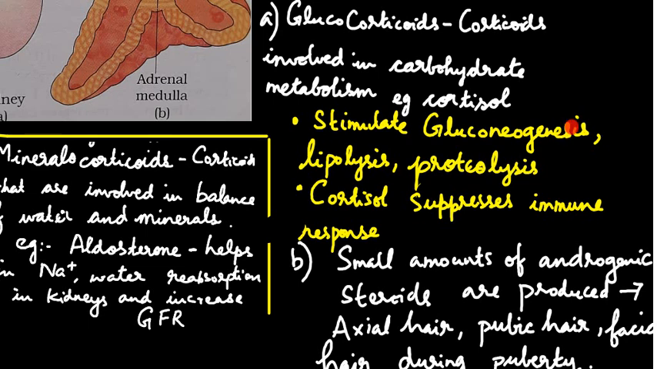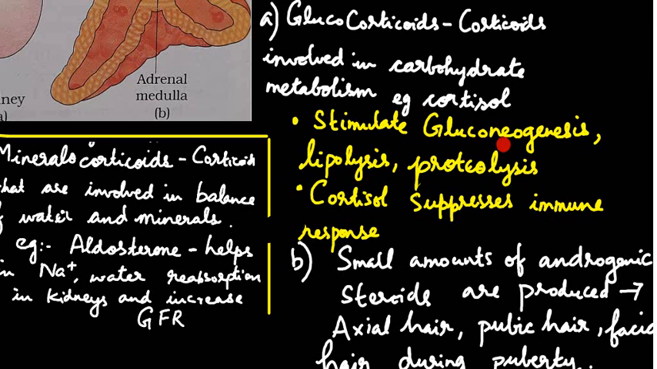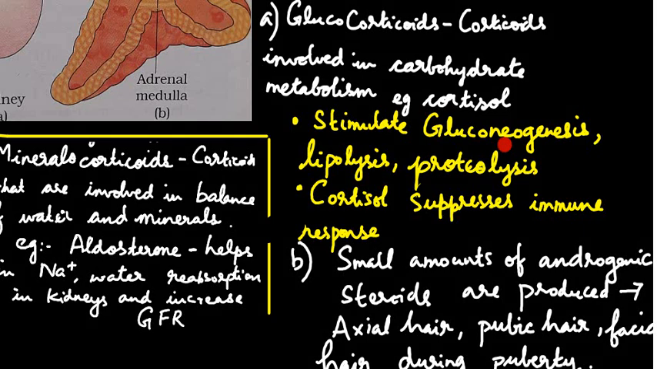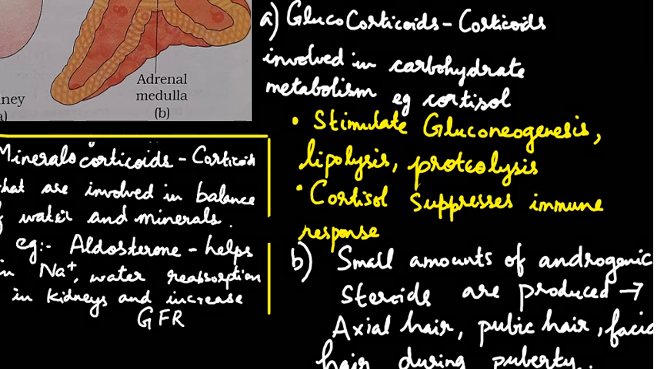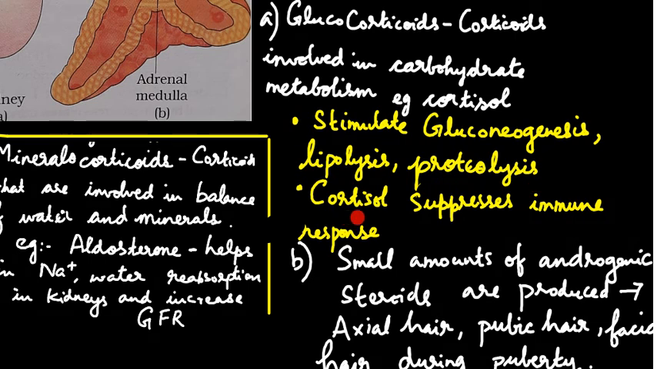So whenever there is stress, usually cortisol is produced when there is stress situations. So glucose is required at that time. Even from the proteins and lipids, glucose will be synthesized. So at that time, the lipids will be broken down, that is called lipolysis. Proteins will be broken down, so it's called as proteolysis. And one more function for the cortisol is that it suppresses immune response.